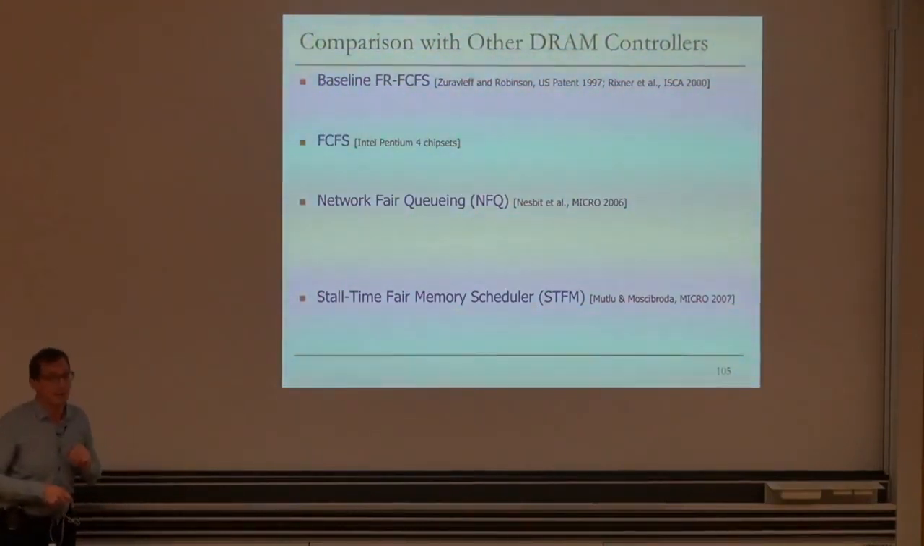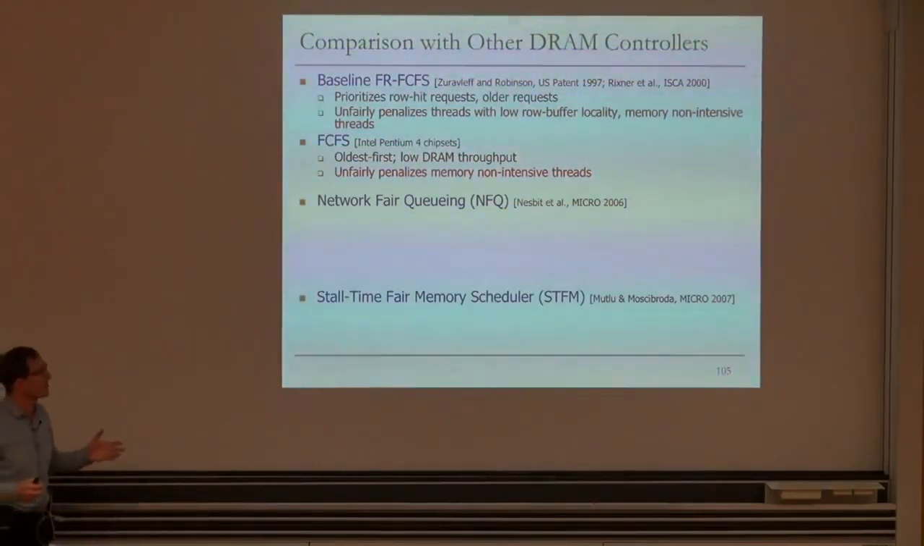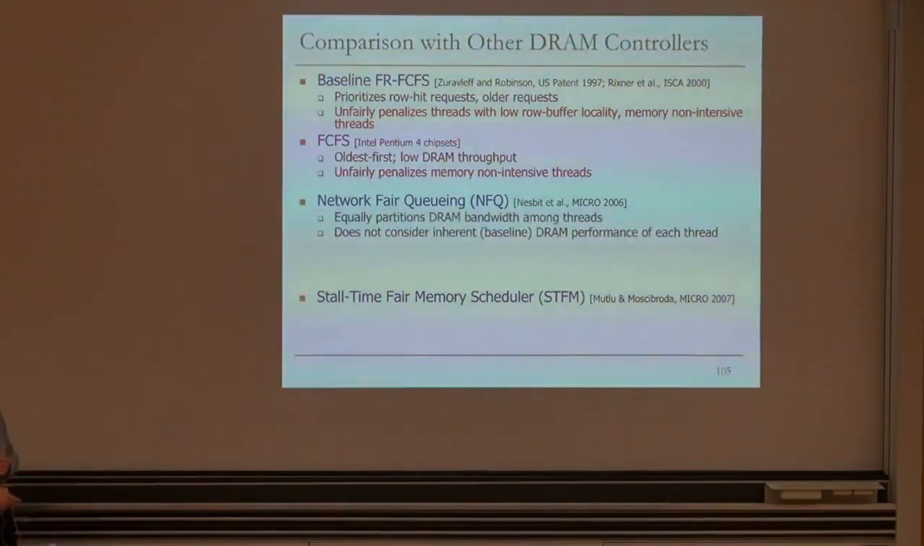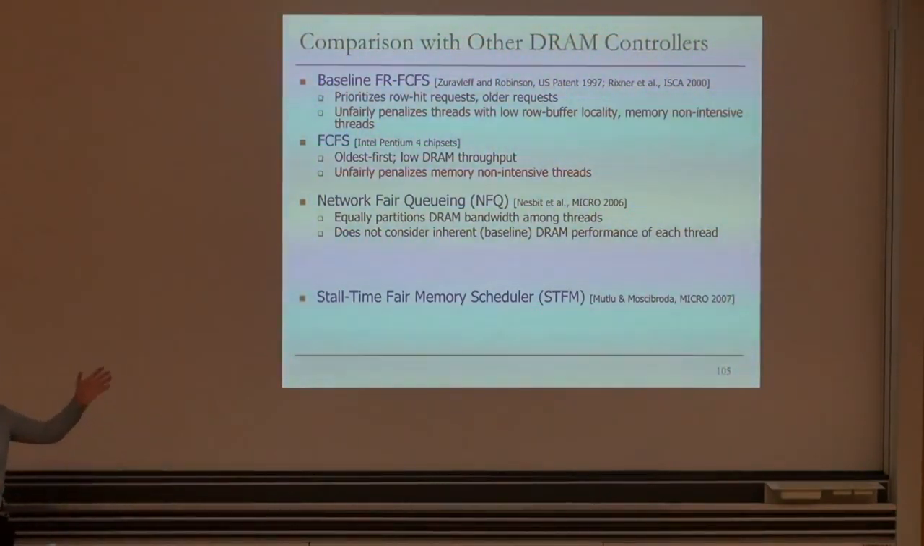So we compare it to different memory controllers. This is baseline FR-FCFS. As we've discussed, this unfairly penalizes threads with low row buffer locality, memory non-intensive threads. If you do first come, first served, it's the oldest first, basically. It gets low DRAM throughput to begin with, and it unfairly penalizes memory non-intensive threads because those threads appear to first come to the memory controller if you have a lot of requests. There are 2 other related works. This is the network fair queuing scheduler, which basically applies network fair queuing principles to memory, which doesn't really fit very well because it doesn't take into account the row buffer or the banks.